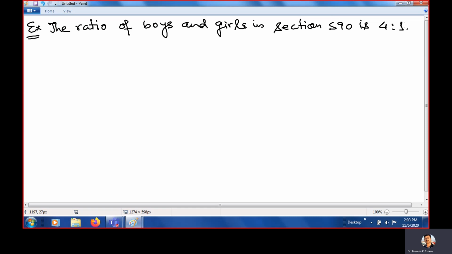Means boys are 4, girls are 1. So the ratio is, this is not possible actually, boys are fewer in classes, so let us take 1:4. Okay, so the ratio of boys and girls in section S90 is 1:4.